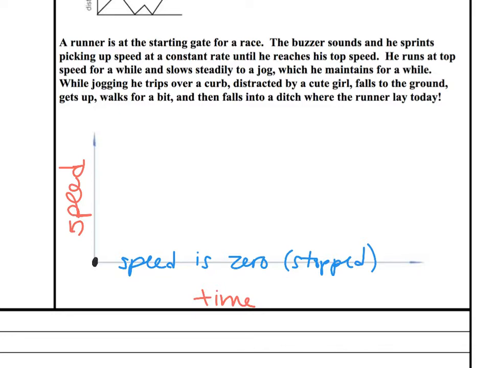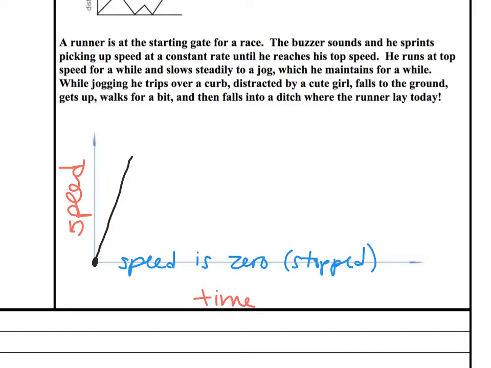The buzzer sounds and he sprints, picking up speed. So this is different though. He's sprinting, picking up speed at a constant rate. So his constant rate or his straight line is going to be steep, but his speed is increasing. So it should be higher up on this graph because his speed is getting faster and faster and faster. Why am I drawing a straight line and not curved? Constant rate of change means it's linear. So it needs to be a straight line, until he reaches his top speed.